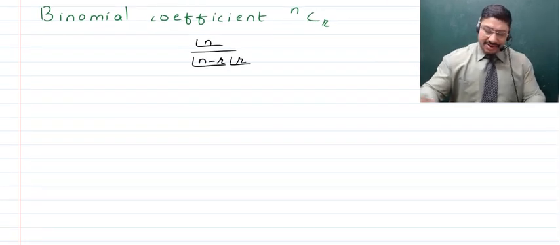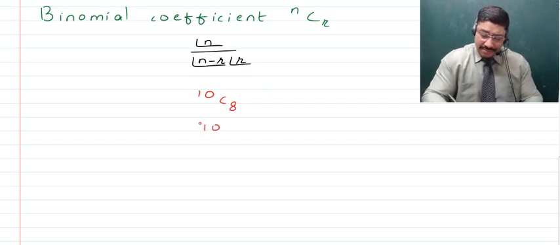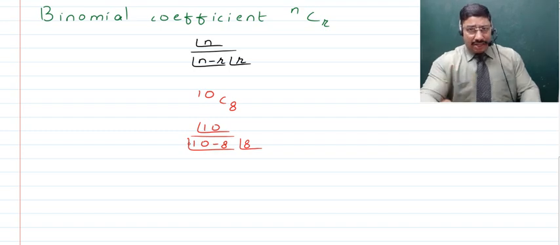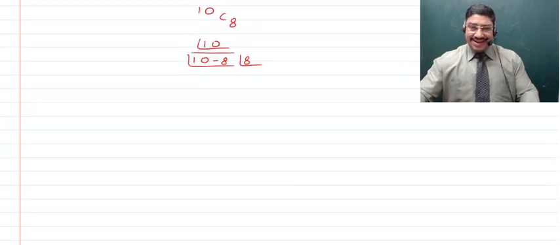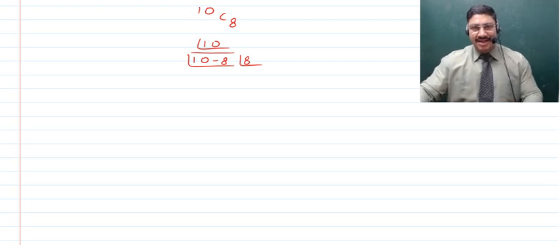And here children, I will quickly give you an example. For that matter, let us say now we have 10C8 which has to be found out. So this will become equal to, you will tell with me because you already have it, just put up the numbers. It will be factorial 10 divided by factorial of 10 minus 8, which is further to be multiplied with factorial 8, and this children is going to give you the integer which this binomial coefficient is referring. Now why did I say that this is going to be an integer? That is because everything is going to get so cancelled that in the denominator you will just be left with one number. Can you tell me what that number is going to be? No, that will be 1, because I told you this is going to become an integer, right?